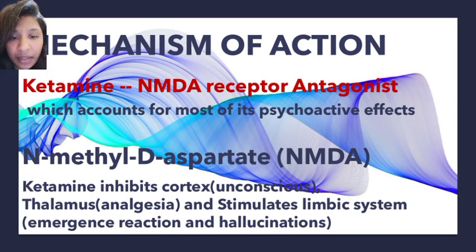What is inhibited by ketamine? The cortex, which is responsible for consciousness, and the thalamus, which is responsible for the analgesic effect. These are inhibited by ketamine, and the limbic system is stimulated. The limbic system is responsible for emotions, memory, and so many things.